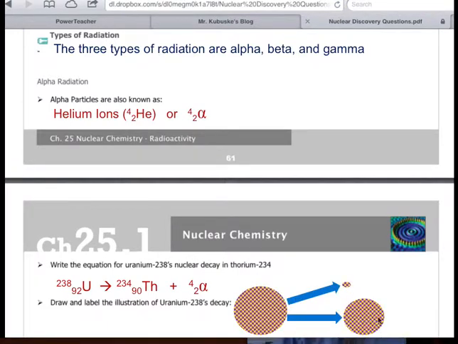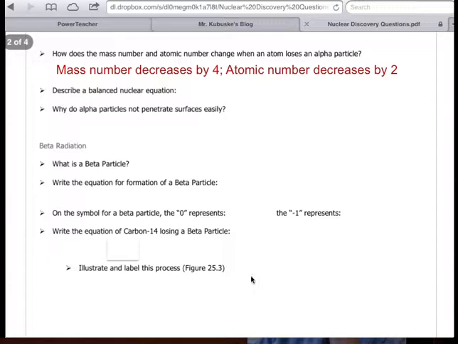And here's my smaller nucleus now because I've lost a mass of 4. You'll notice the nucleus got smaller. Think of the little checkers here as protons and neutrons. Don't feel like you have to draw all the little circles inside of them. Okay. So what happens to the mass and atomic numbers when we lose an alpha particle? Mass decreases by 4. Atomic number decreases by 2.